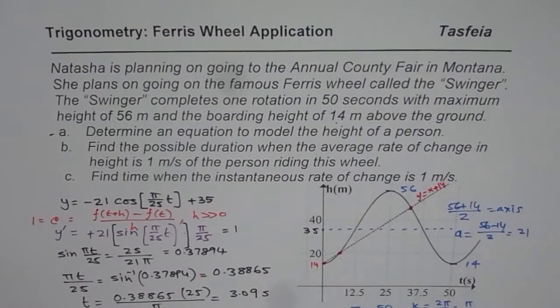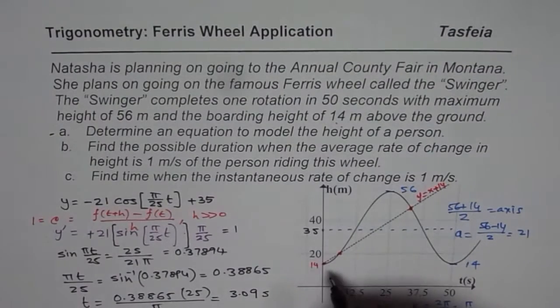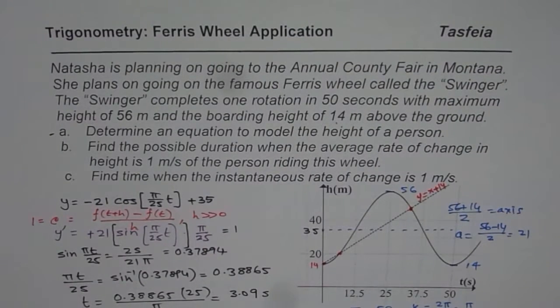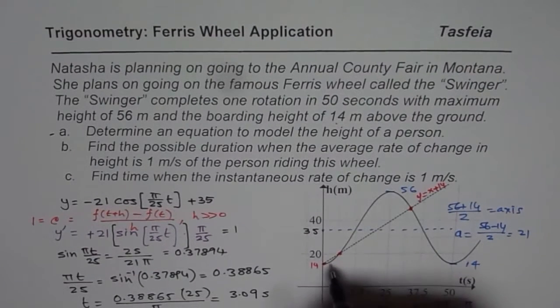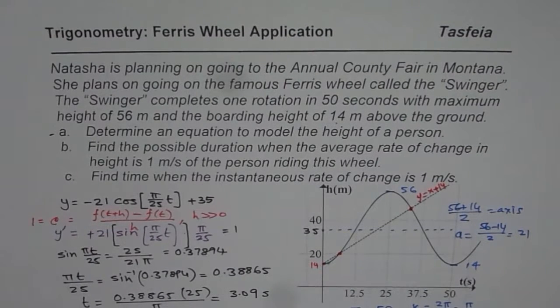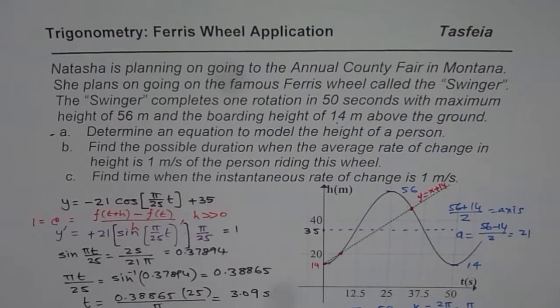So at 3.09 we do get instantaneous rate of change, which will be 1, and that is exactly the point, right? So on this scale it will be kind of very close here. Do you see that? Now that is the way to do it algebraically, right? So we got our answer. That's very good. How can you do it if you don't know all this, right?